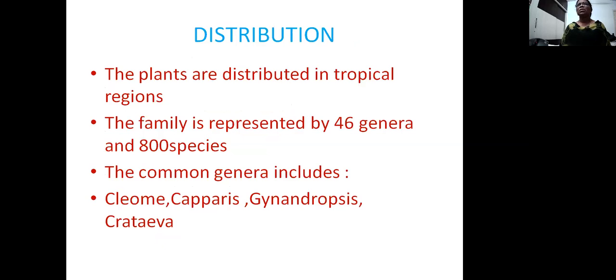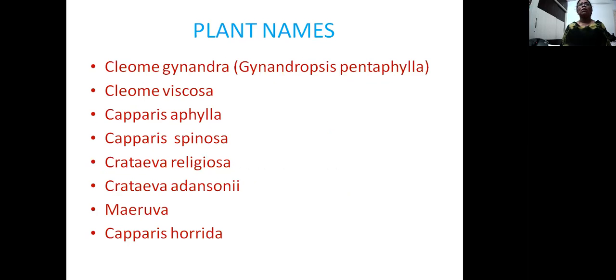This family is represented by about 46 genera and 800 species. Of these, the common genera which are distributed widely are Cleome species, Capparis species, Gynandropsis, Crateva. Some plant names are here. Cleome gynandra, which is otherwise known as Gynandropsis pentaphylla, with pentafoliate leaves.